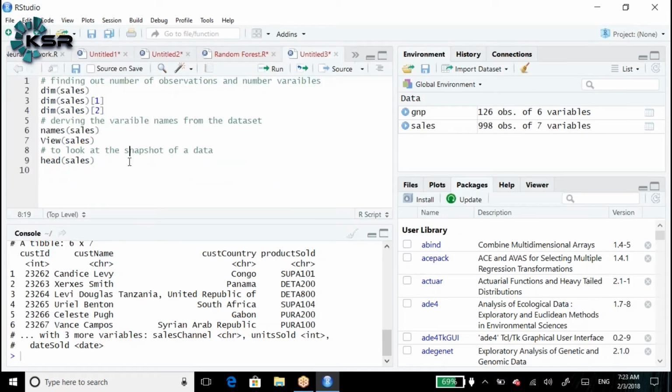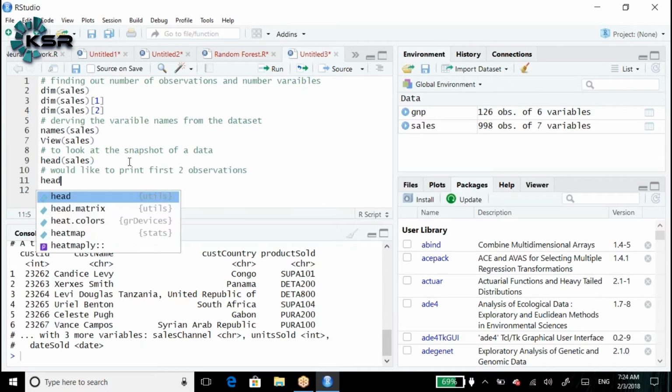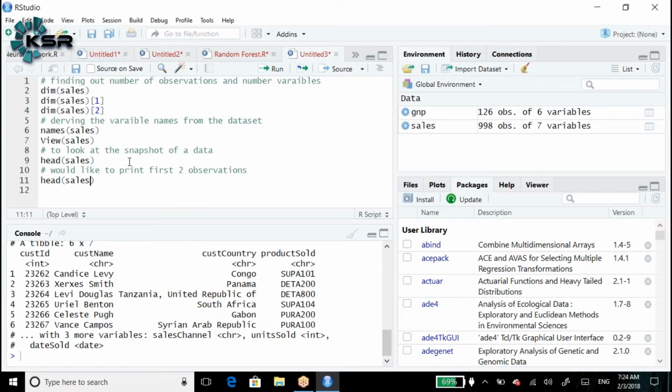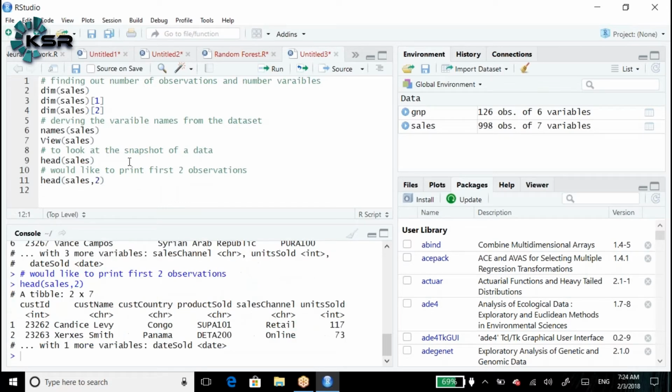Suppose I want to print the first 2 observations only. How do we print? Head of dataset sales, comma 2. It will print the first 2.